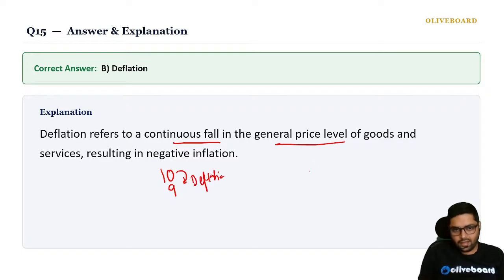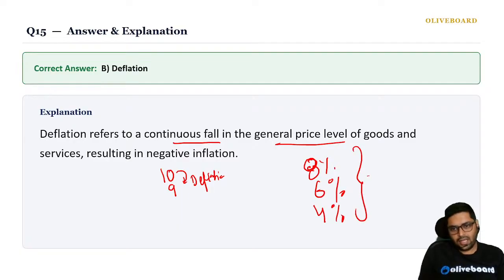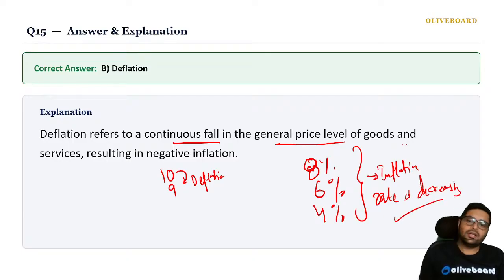But today, if the inflation for that apple was 8%, but next year the price rose by 6%, next to next year it rose by 4%. So inflation is still there, but the rate is decreasing. This is called disinflation. Disinflation. Okay, please keep in mind.